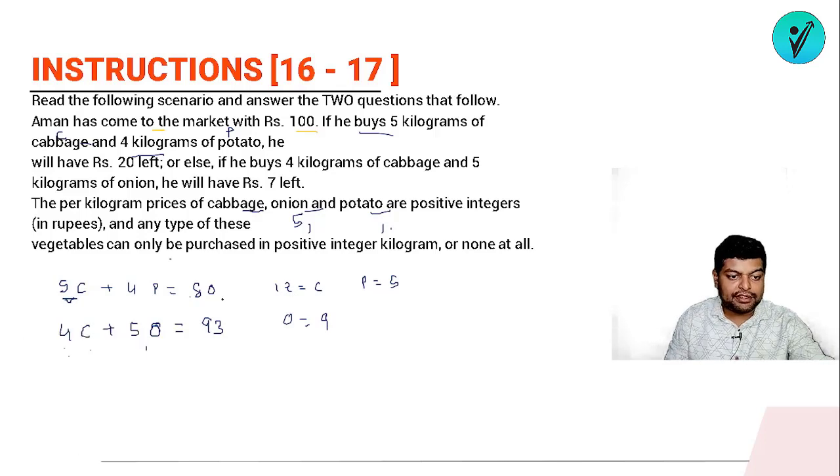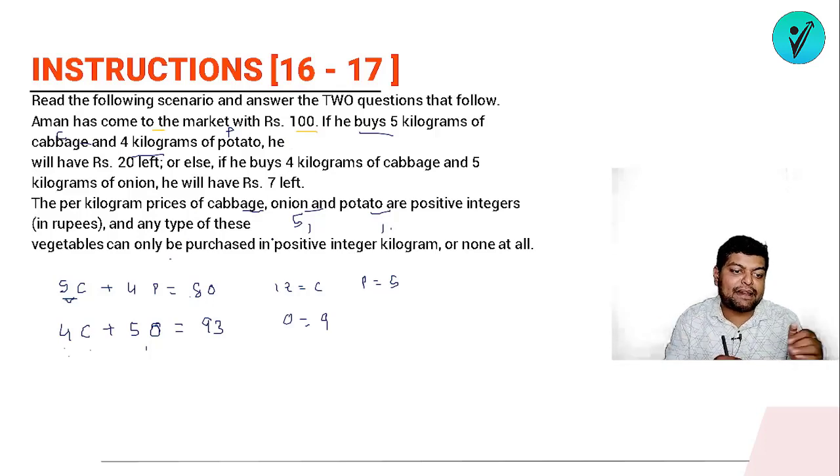Again, what logic have we used? Simply, if this number is a multiple of 5 and this number is a multiple of 5, then this has to be a multiple of 5. So if this number is a multiple of 5, it means that P should be a multiple of 5. So the different values of P we can have are 5, 10 and 15. Then we started off with P's value to be 5. If I'm taking P's value to be 5, each and every condition of the question is getting satisfied.